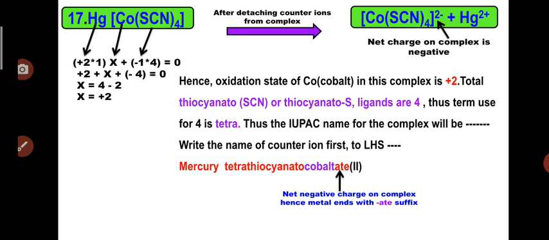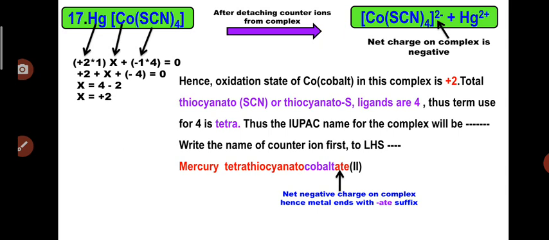So 1 Hg is present in the complex, so 1 into plus 2 charge. Assume X for cobalt, and 1 SCN has a minus 1 charge, so minus 1 into 4. No charge is present on the complex, so we assume 0 on the RHS.